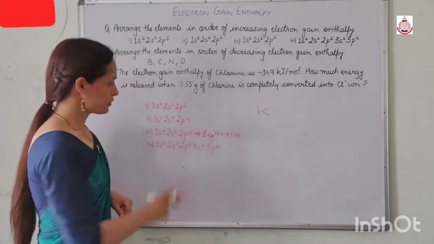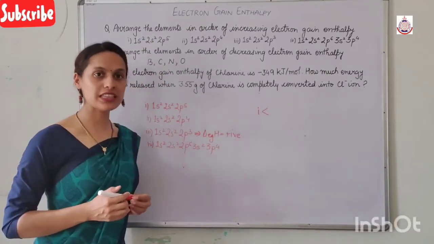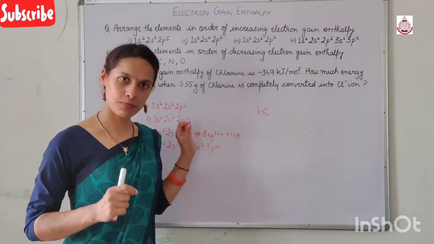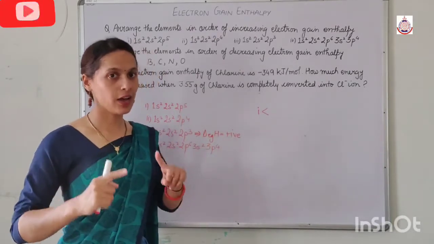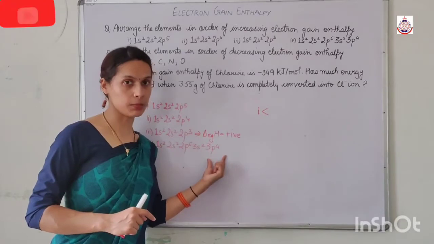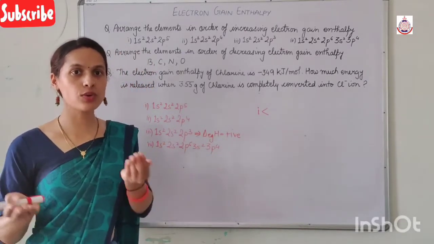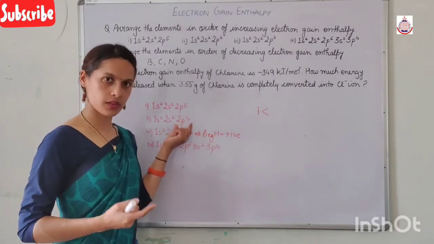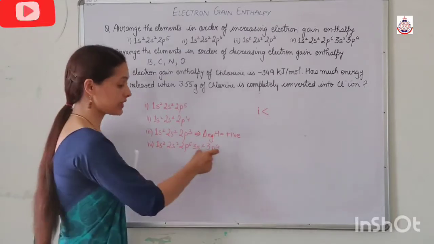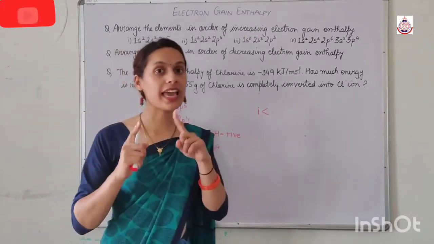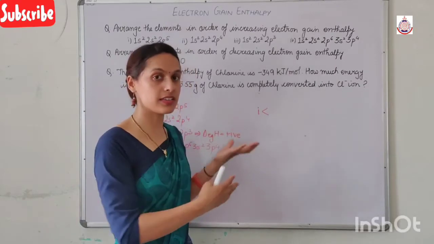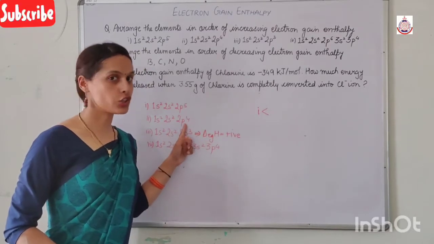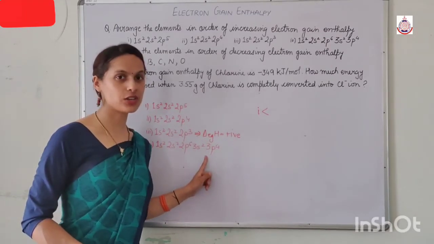Now after this we have these two configurations. In both we have 4 electrons in the p subshell. Here it is 2p and here it is 3p. So in which atom does it become easy to add an electron? This atom, because we have just studied the exception. 2p4 is the electronic configuration of oxygen and 3p4 is the electronic configuration of sulfur.